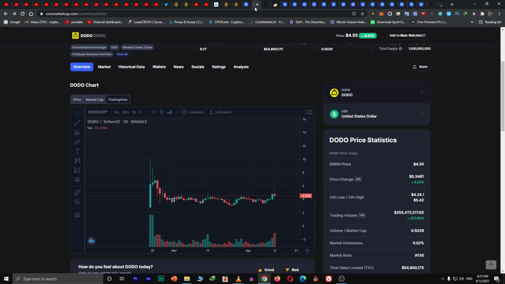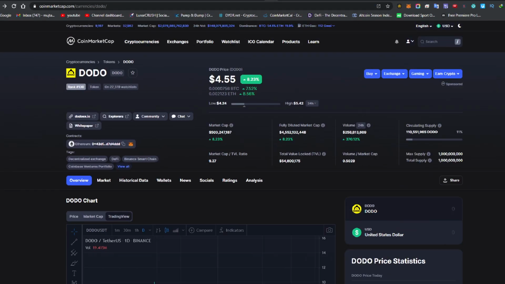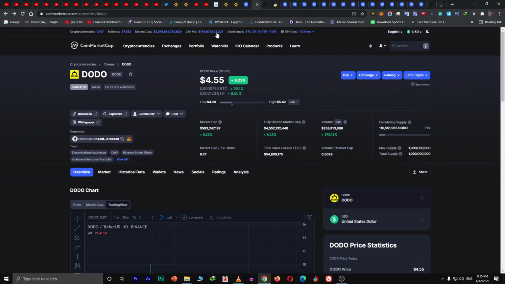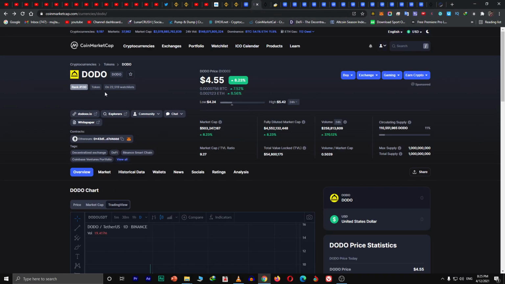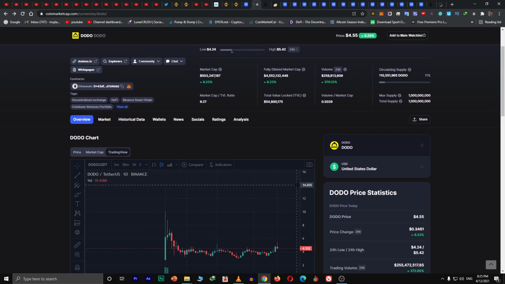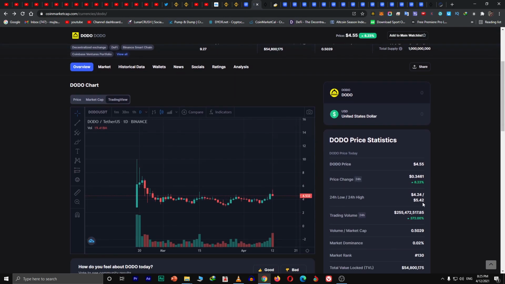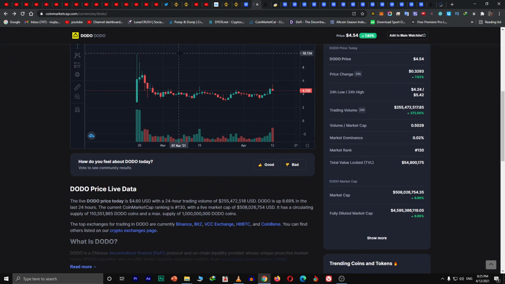Let's check the number of people. Well, it's very similar, 22,000 and 20,000, so very similar to the DODO token. So we can say the price can go, what price did it go high to, $10.